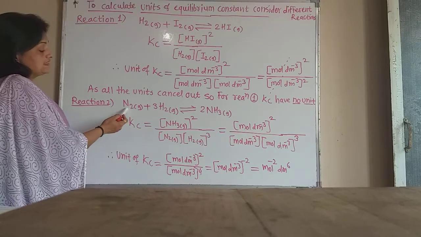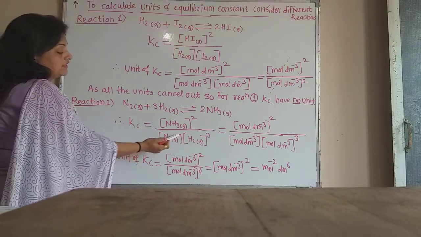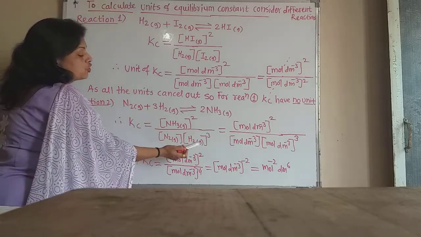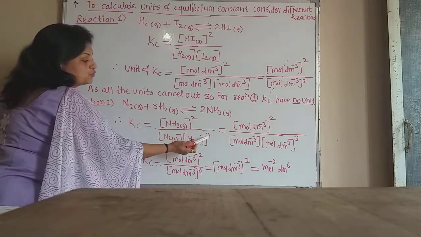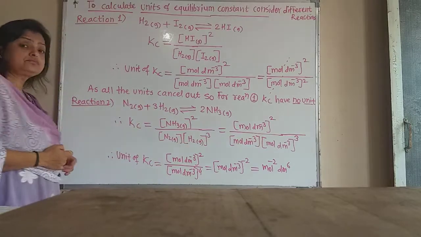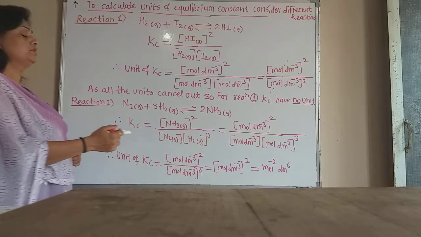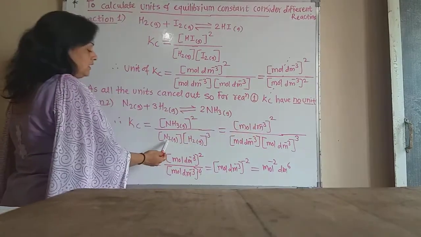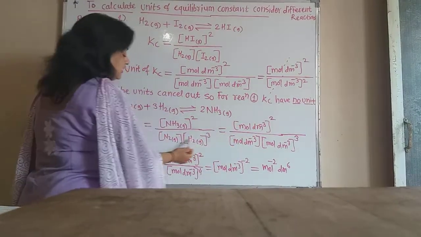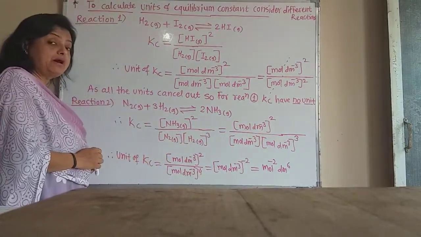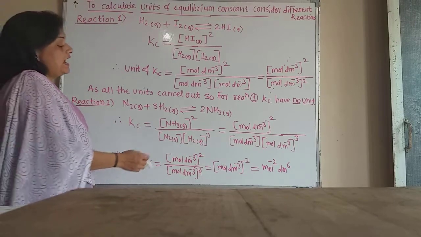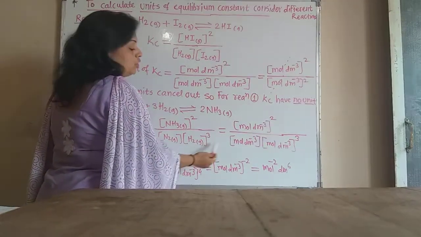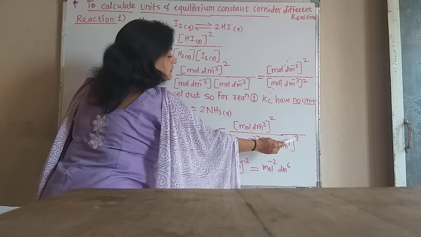So this is the reactant nitrogen, concentration of nitrogen into concentration of hydrogen raised to this coefficient 3. Now the unit becomes moles per decimeter cube, bracket squared, divided by moles per decimeter cube, because here there is no power, that means 1, and into moles per decimeter cube raised to 3.